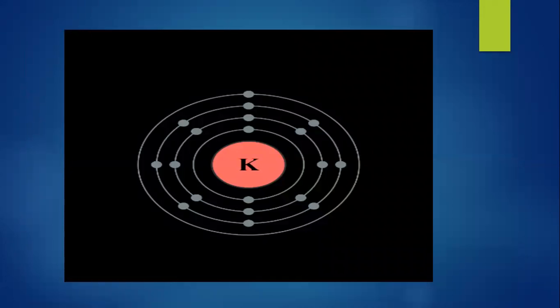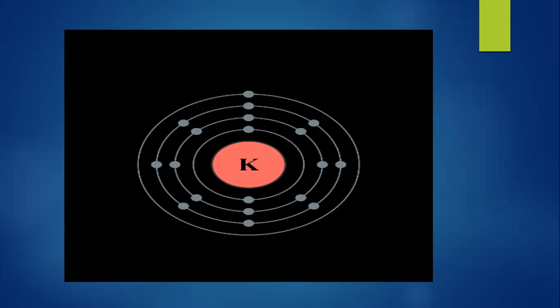Here you can see the structure of potassium. Just count the number of electrons it has: 19 electrons. In potassium, we arrange 2 electrons in the first shell, and here you can count 1, 2, 3, 4, 5, 6, 7, and 8 electrons in the second shell. Again, we count in the third shell 1, 2, 3, 4, 5, 6, 7, and 8. Again, we can accommodate 8 electrons in the third shell.